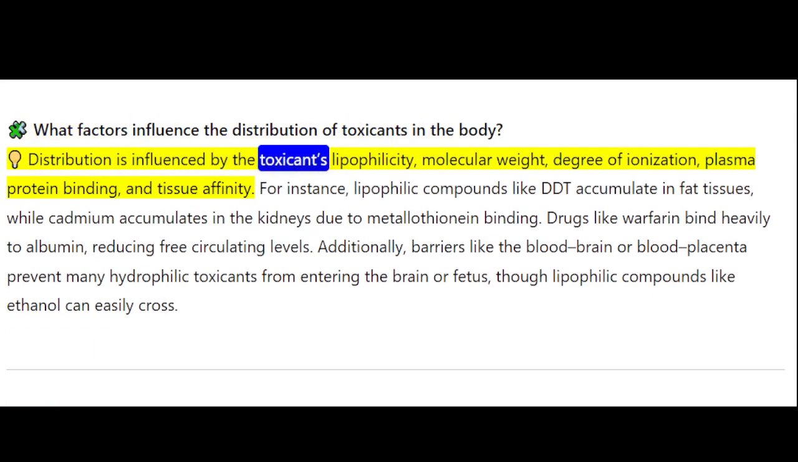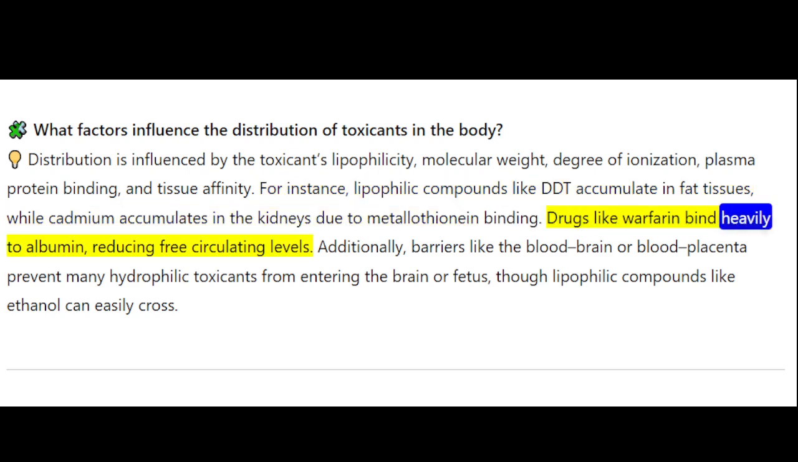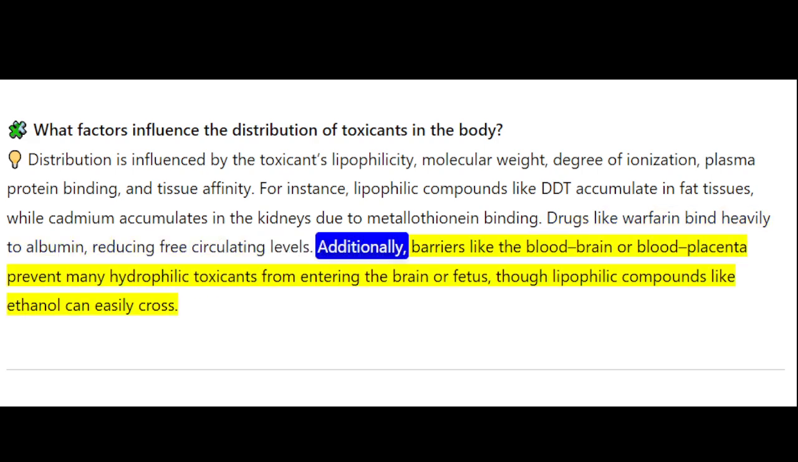What factors influence the distribution of toxicants in the body? Distribution is influenced by the toxicant's lipophilicity, molecular weight, degree of ionization, plasma protein binding, and tissue affinity. For instance, lipophilic compounds like DDT accumulate in fat tissues, while cadmium accumulates in the kidneys due to metallothionein binding. Drugs like warfarin bind heavily to albumin, reducing free circulating levels. Additionally, barriers like the blood-brain or blood-placenta barrier prevent many hydrophilic toxicants from entering the brain or fetus, though lipophilic compounds like ethanol can easily cross.